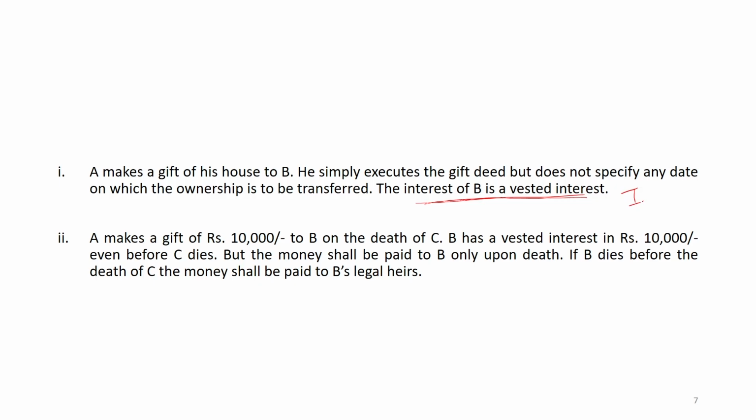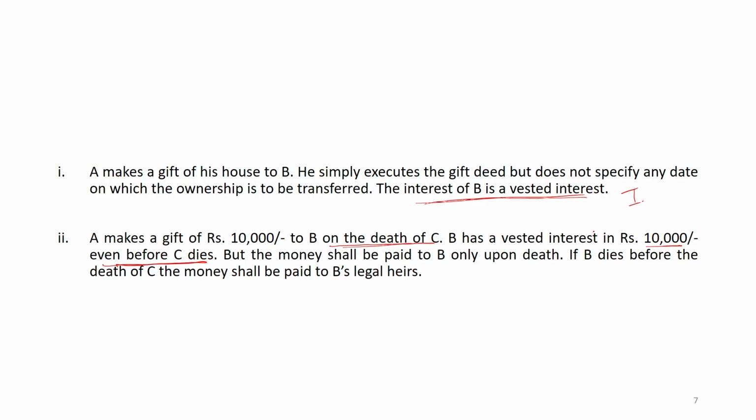In the second example, A makes a gift of 10,000 rupees to B on the death of C. B has a vested interest in the 10,000 rupees even before C dies.